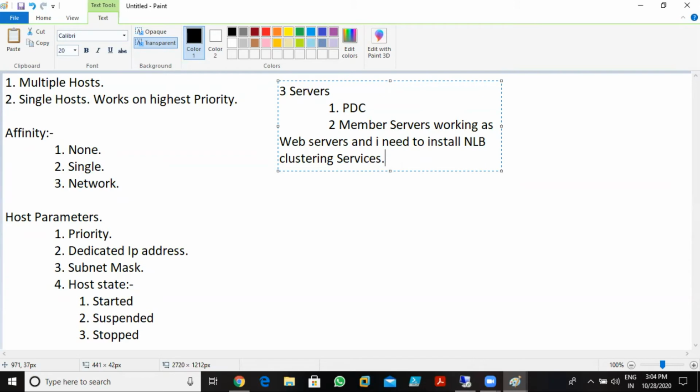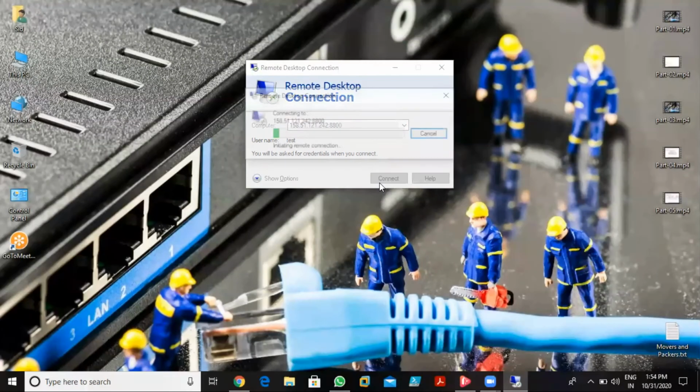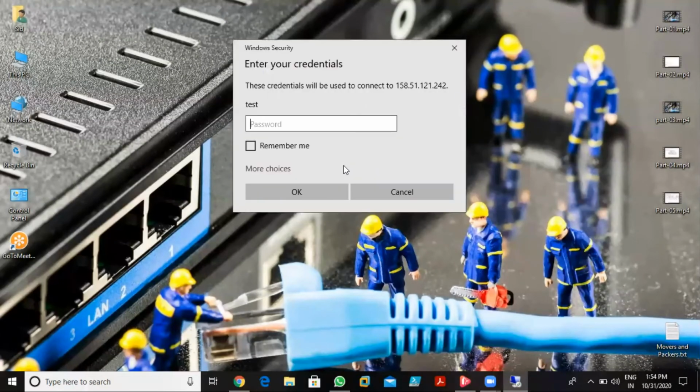So we need three servers for this. One is the PDC, which is for domain controllers. I'm not adding domain controllers in the clusters. Remember this: we do not add domain controllers in the clusters. So we need to create two member servers. On those two member servers, I make them IIS servers first, and then I install NLB on both the servers. After that I can create the cluster and add both the servers in the cluster. So we'll go with three servers, as I already told you.